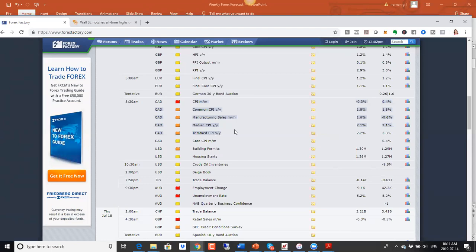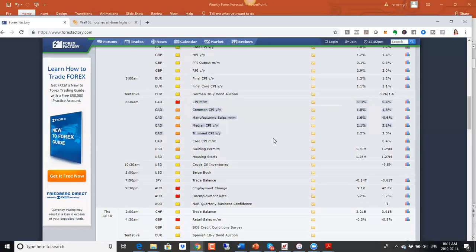Canadian economy is still going strong, so there isn't too much pressure on Bank of Canada to cut rates at this point. So if, like I said, the CPI numbers come out below expectations, it will start putting pressure on Bank of Canada to cut rates as well.